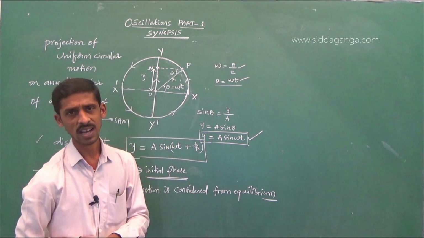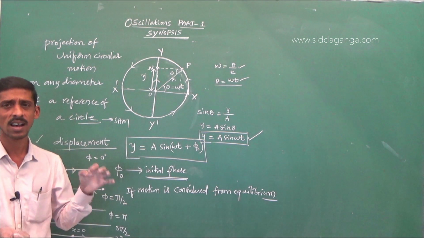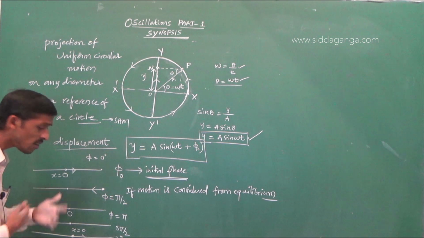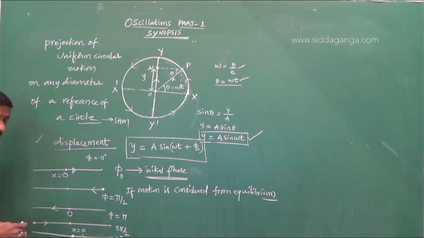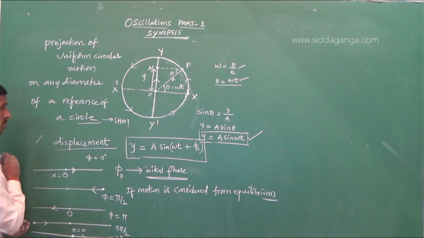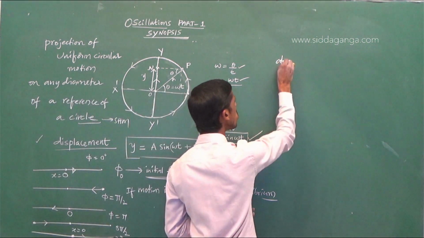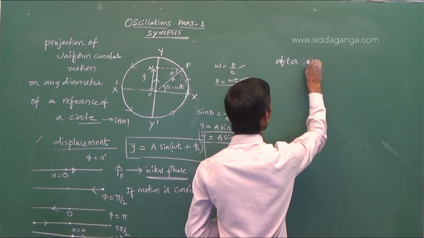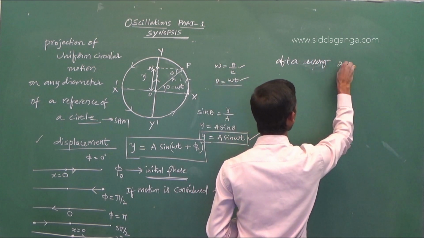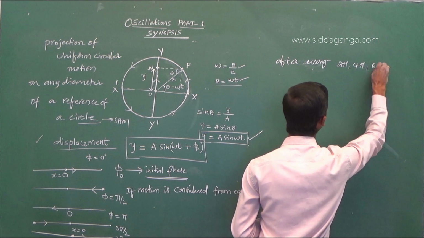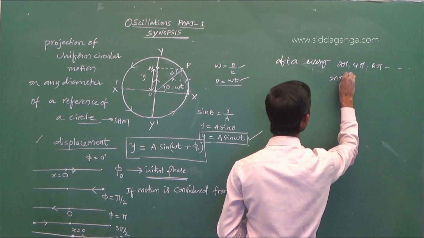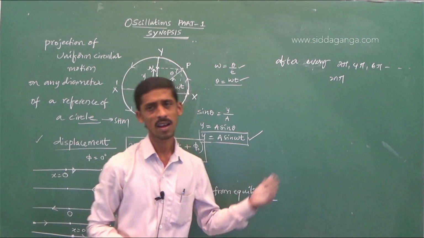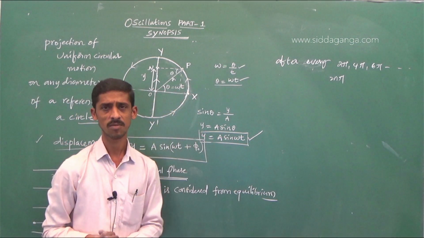Status of the particle or state of vibration, that tells the status of the particle. Phase, the state or condition, tells from which situation it has started. After every 2 pi, 4 pi, 6 pi, so on to n pi, phase increase, the particle will come back to initial state.